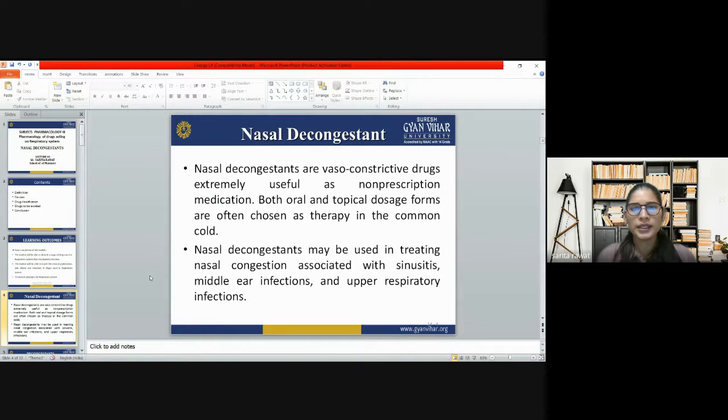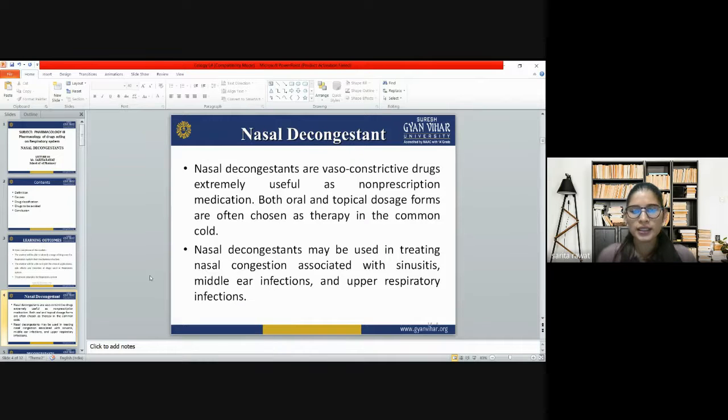So, what are nasal decongestants? Why do we use nasal decongestants and where do we use them? Firstly, nasal decongestants are vasoconstrictive drugs that are extremely useful as non-prescription medication, available in both oral and topical dosage forms, and are often chosen as therapy in the common cold. Whenever a person is suffering from a common cold and has congestion in the nose, they can use a nasal decongestant to get relief.